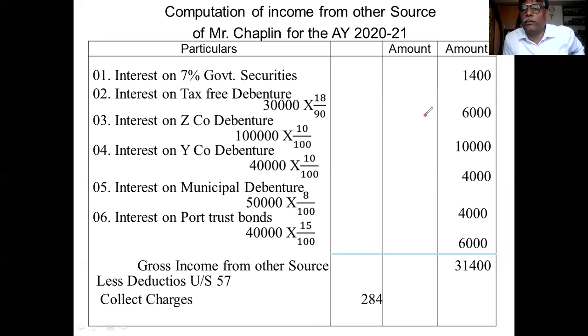Out of this, 10% is deducted. Out of 10,000, 10% is deducted. Out of 4,000, 10% is deducted. Then next 4,000, 10% is deducted. And 6,000, 10% is deducted. The remaining amount is given to the assessee. That is called tax deducted at source. 10% tax is deducted, and that deducted tax is given to the government.